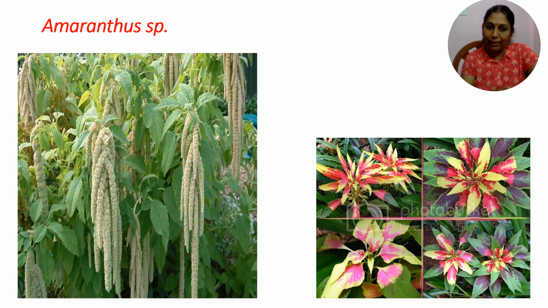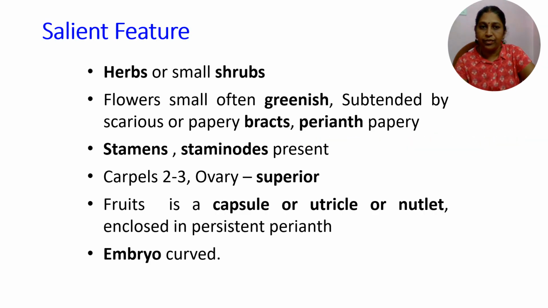So this is Amaranthus. Under Amaranthus, we have both ornamental Amaranthus and vegetable Amaranthus, which come under this Amaranthaceae family. You can see in this slide, in the first picture, the leaves as well as the seeds, the economic part. In the second picture, because of its varied colors in the leaves, it is an excellent ornamental crop.